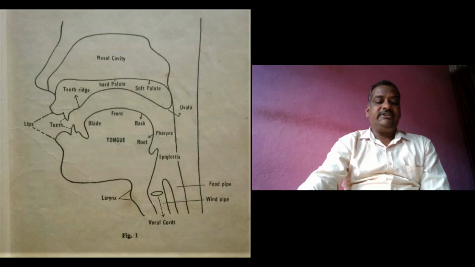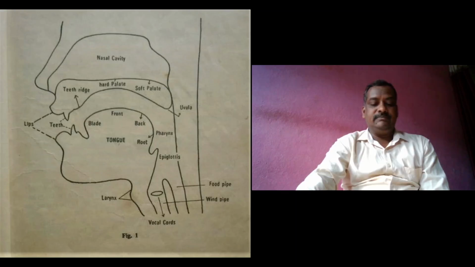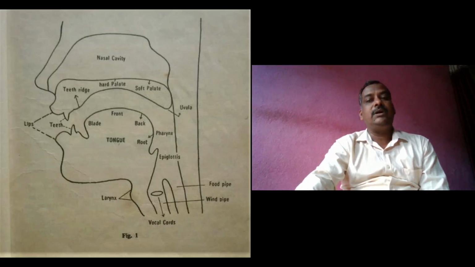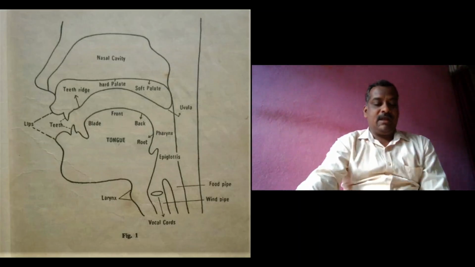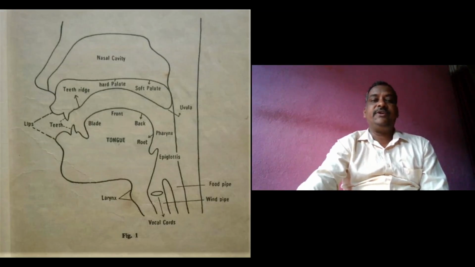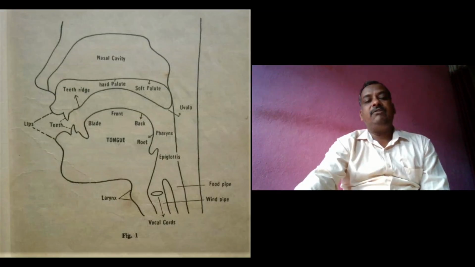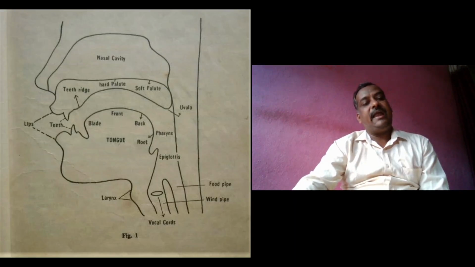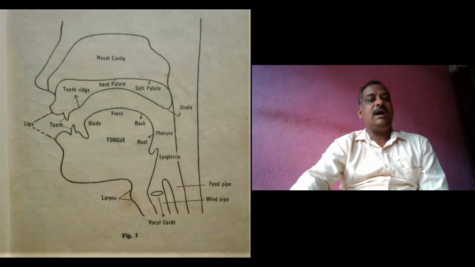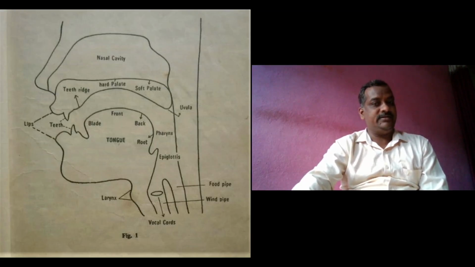Immediately after the teeth ridge, the roof of the mouth becomes concave, means in Marathi Antarvakra. It is also hard and bony. This bony concave surface is called the hard palate. So you can see behind the upper front teeth there is a teeth ridge. This is hard and bony, and after that, that convex bony part becomes concave. It is also hard and bony. It is known as the hard palate.